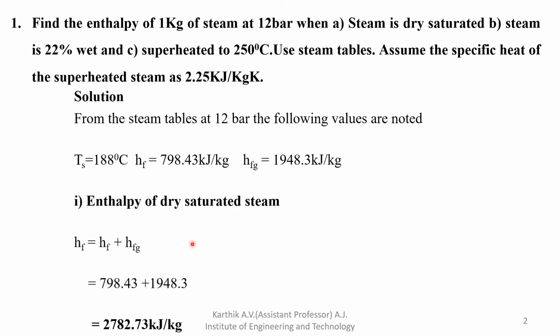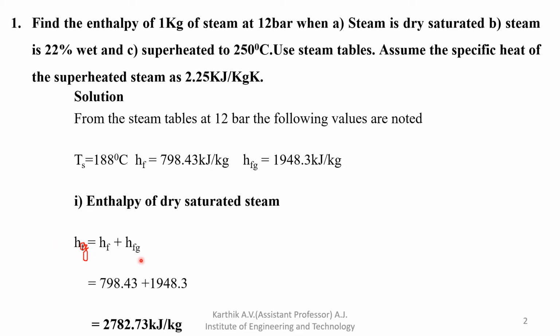Next, how to find the enthalpy of dry saturated steam. We already discussed the formula. Here it is not Hf, actually it is Hg. Hg is equal to Hf plus Hfg. That is the formula for the enthalpy of dry saturated steam.